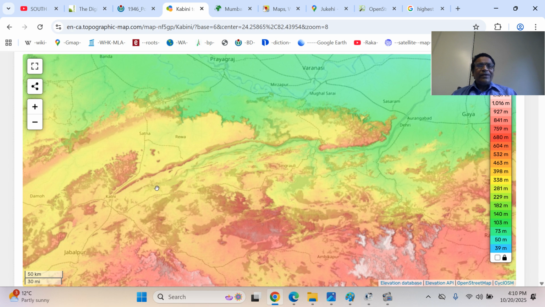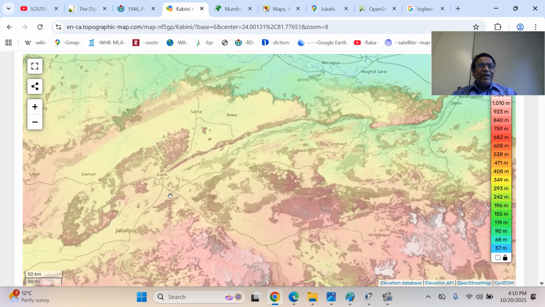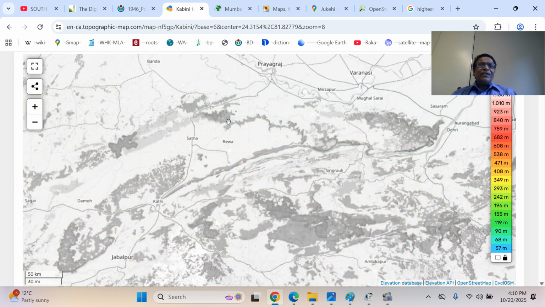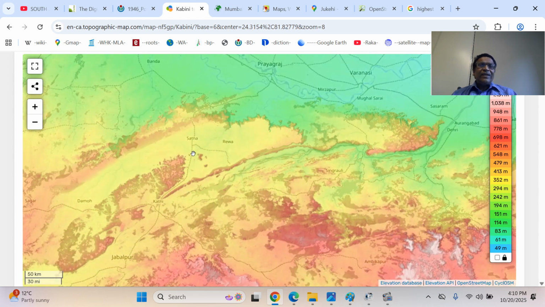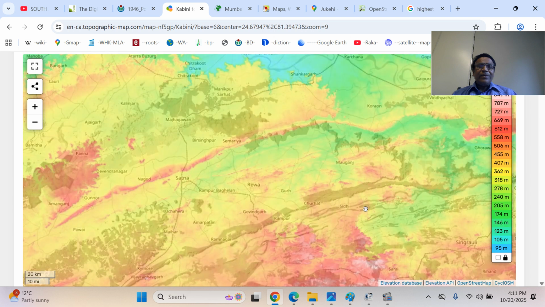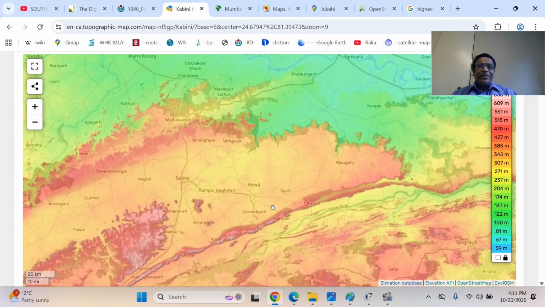Kaimur range. You can see the Kaimur range. This is the Bhanrer range. You can see the Katni Murwara railway junction is a basin that connects the Narmada basin and Son basin, or Narmada trough and Son trough. You can see the Manikpur railway line, Satna, and you can see the river also here a little bit. Oh, this river is there. Yeah. So Rewa, there is a river. I think Chechai, the waterfalls will be on that.